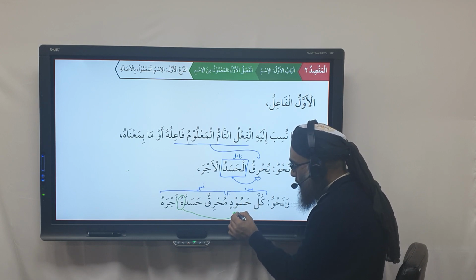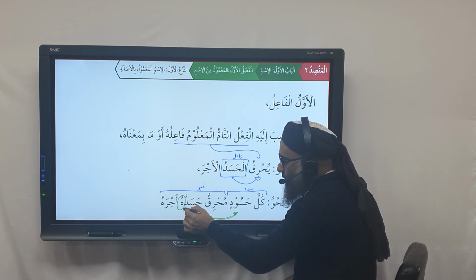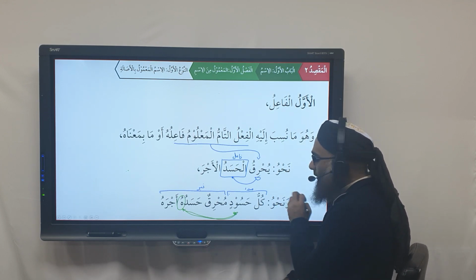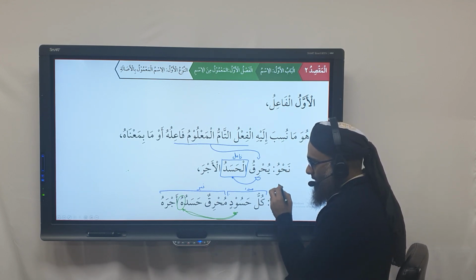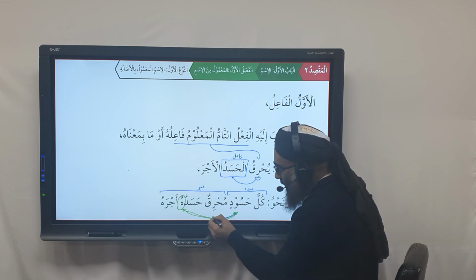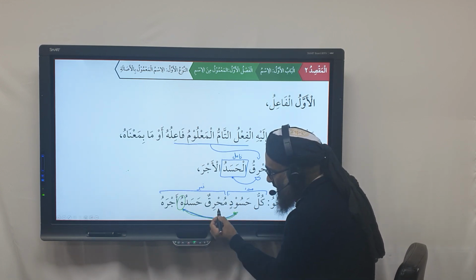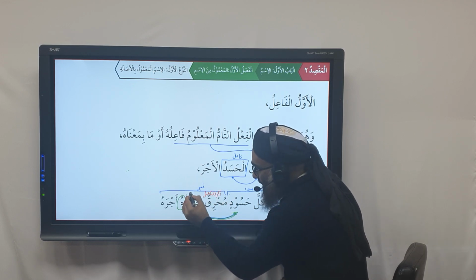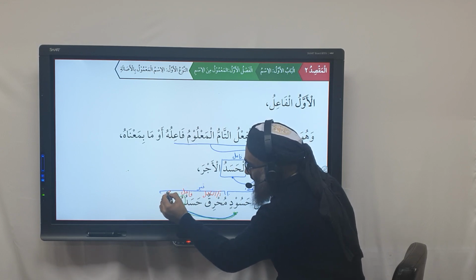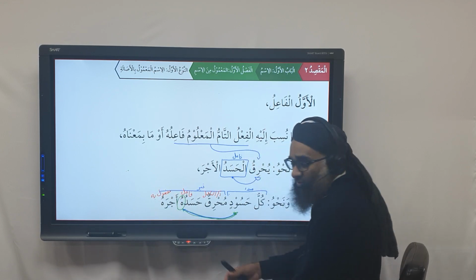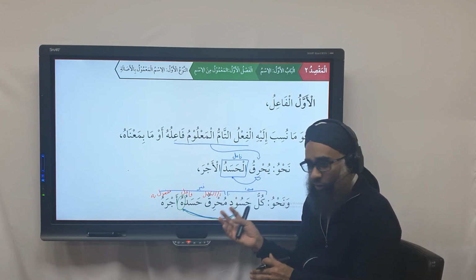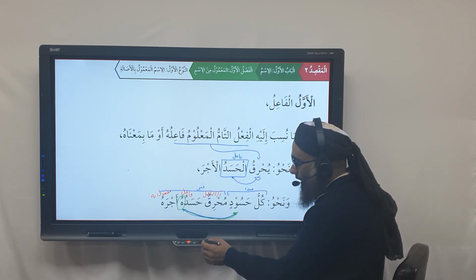You move this word kullu hasudin over to hasaduhu. Yes? So how do we translate this? Tell me how to translate this. So this is going to move over here. And then what's muhrikun? It's ism fa'il. And then this is the fa'il of the ism fa'il, and this is the maf'ul bihi of the ism fa'il. So you translate it as the fa'il, you translate it normally. Translate the subject first, then the verb and the object. So what do you say here? How do you translate it? Tell me.